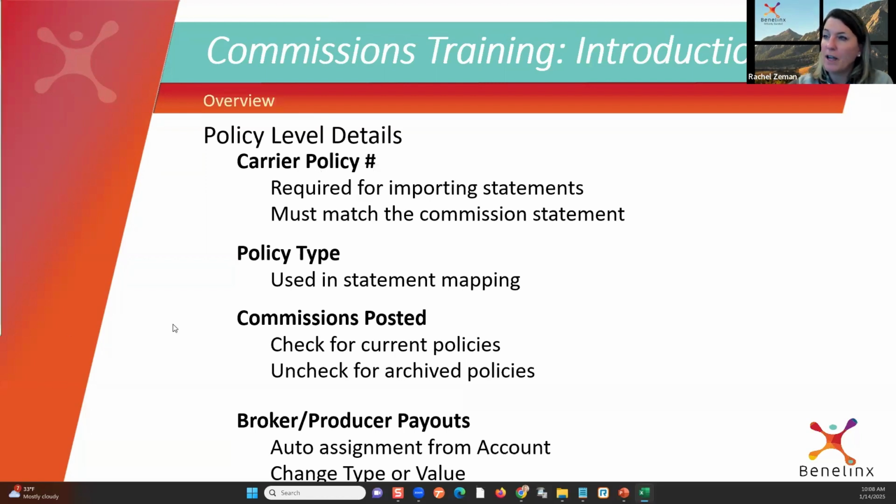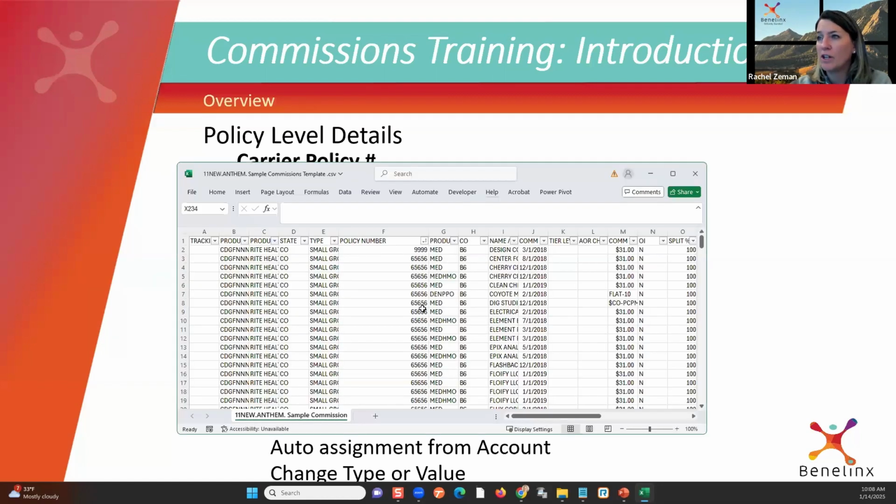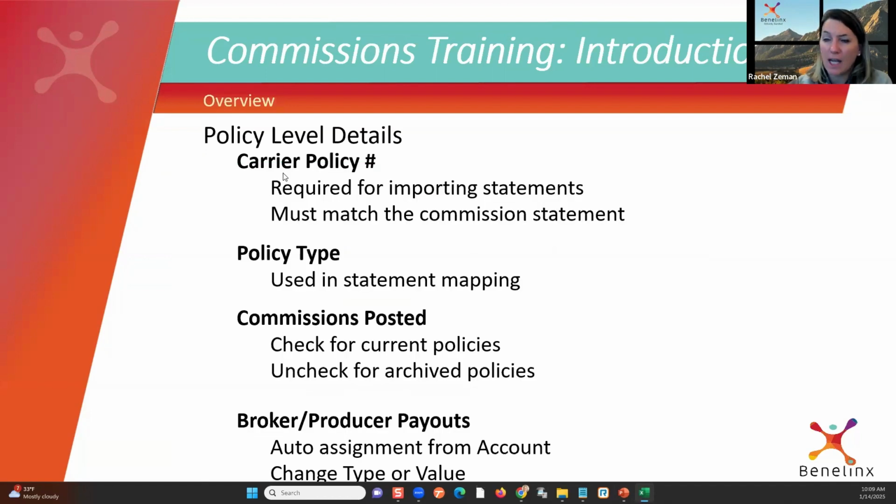Here's an example of a real life Anthem commission statement. When you're like, what are you talking about? Whatever the equivalent of what the carrier gives you in a statement, Anthem actually calls their field policy number. Some, it's not that simple. But whatever is here, when I create policy records for dental, medical, as you see down the list, this number has to match exactly. So I cut and paste it in. I don't even type it in, just in case there's a space somewhere.